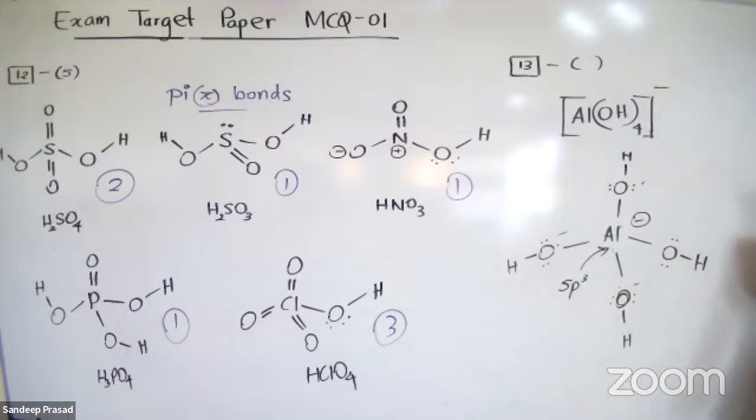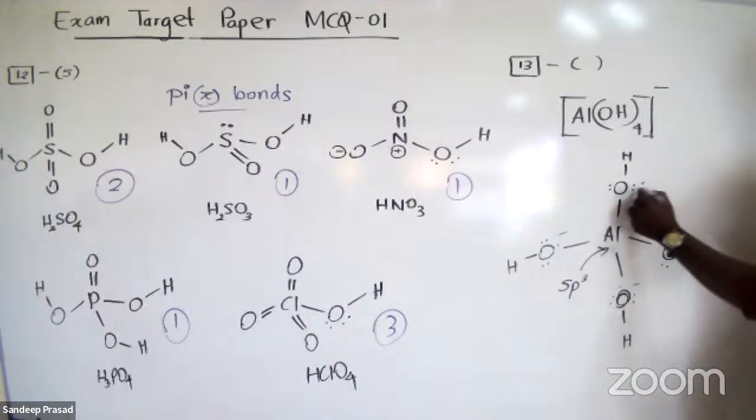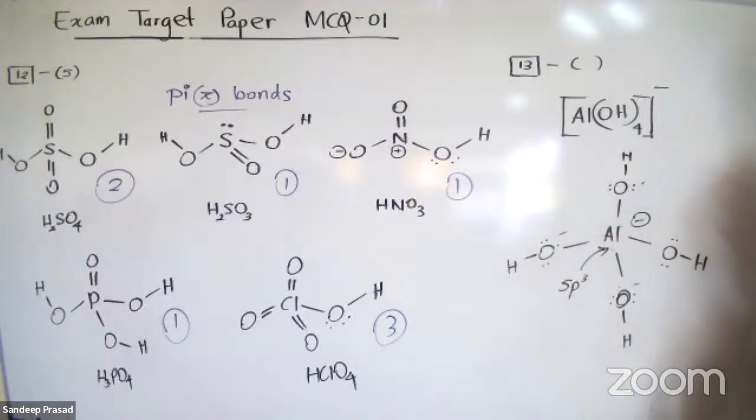The total number of lone pairs is 8: 1, 2, 3, 4, 5, 6, 7, 8. If you consider the oxygen atoms, yes, there are 8 lone pairs. The second statement is correct. But let's go for the others also. It contains d electrons. Is that correct? No d electrons. Why? Aluminium belongs to p block, oxygen belongs to p block, hydrogen is in s block. So how can there be d electrons? So that statement is also wrong.